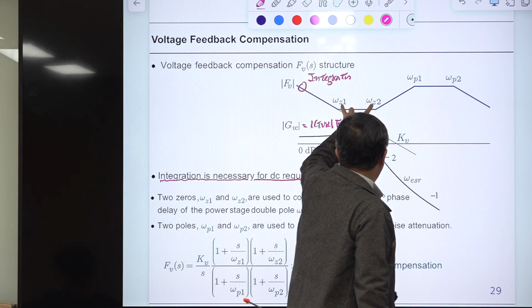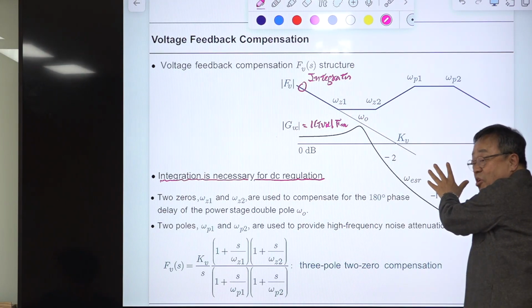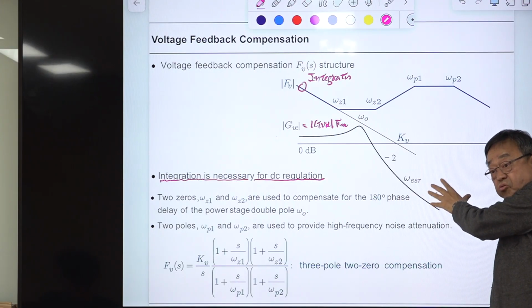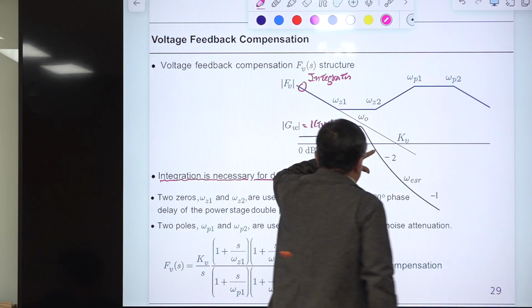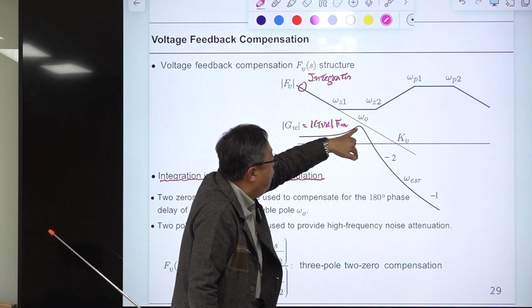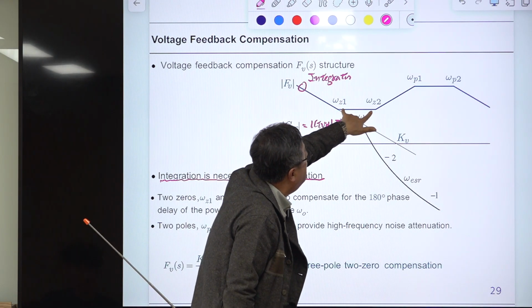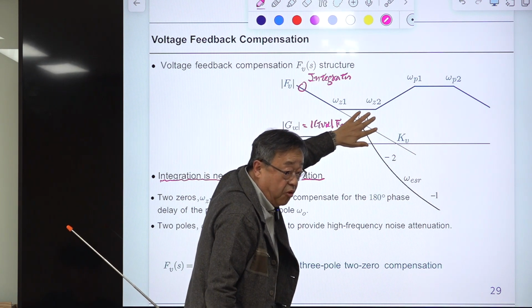If these 2 zeros are applied here, then we are just wasting these 2 zeros. A zero boosts phase by 90 degrees. So to compensate this -180 degree phase delay, this should appear somewhere here, in the neighborhood of the double pole frequency.